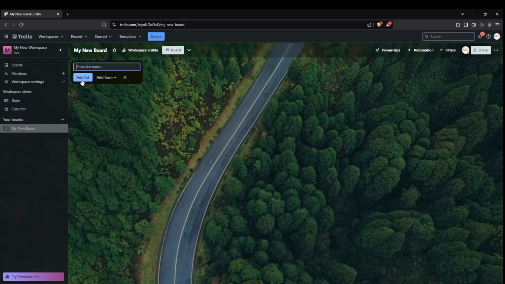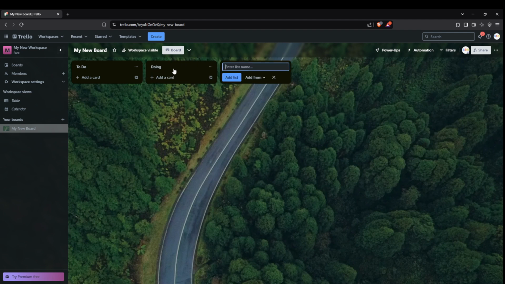Your blank canvas is ready. Let's make it functional by adding lists. Common list names that help in tracking workflow are to do, doing, and done. Start by clicking Add List, name the first one to do, then repeat the process for doing, and finally for done. With lists in place, it's time to populate them with cards which act as tasks or items needing action.